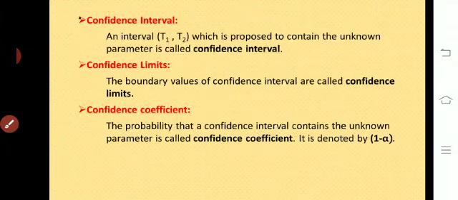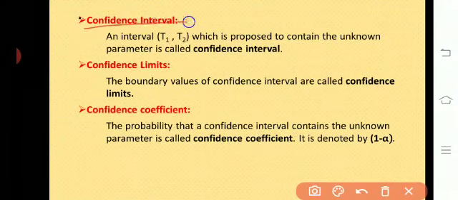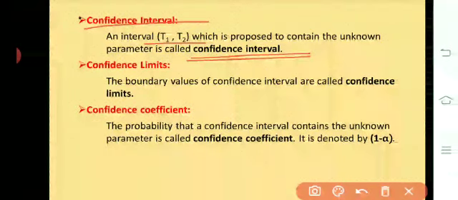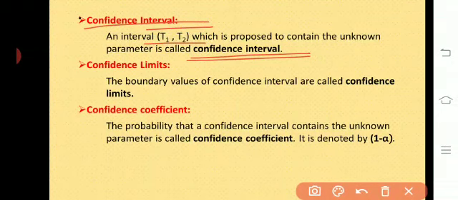The next concept is confidence interval. An interval T1, T2 which is proposed to contain the unknown parameter is called confidence interval. If the value of the unknown parameter lies between the two limits, that is, for example, T1, T2, then this interval T1, T2 is called a confidence interval.